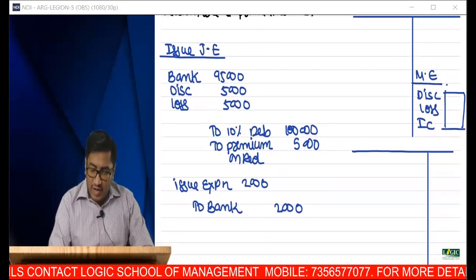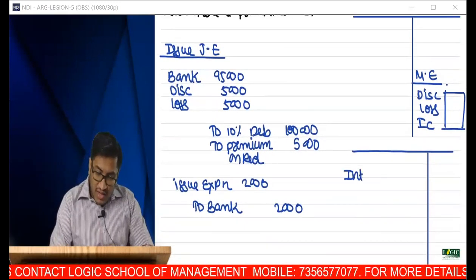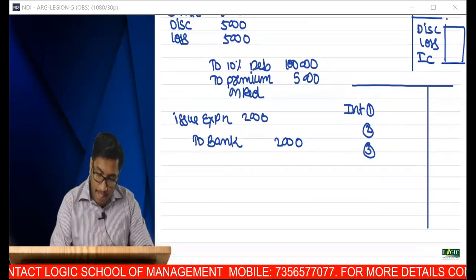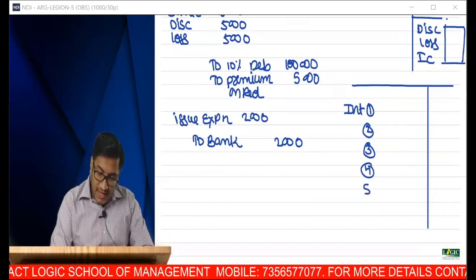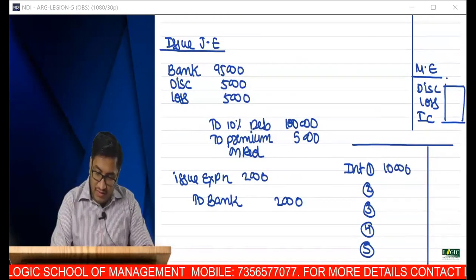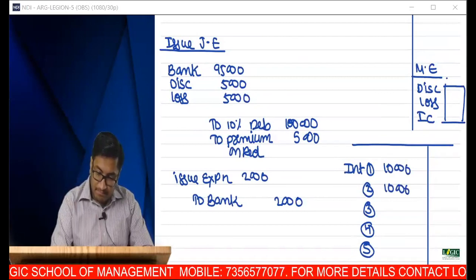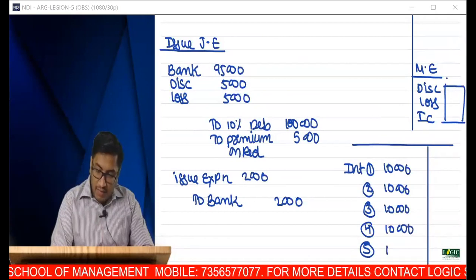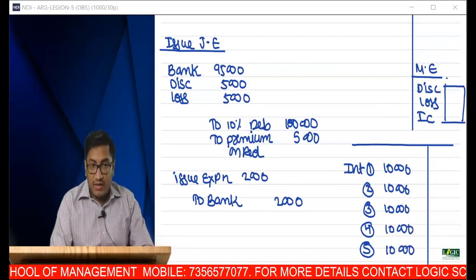And each year there will be interest how much? Each year interest to P&L how much? 10,000. Tell me, sir. But it is not 10,000 actually. P&L burden is not 10,000.